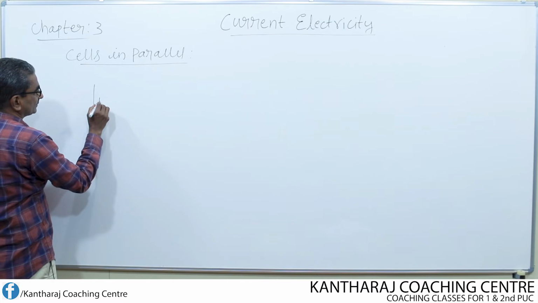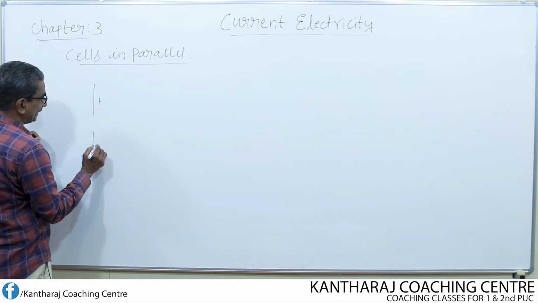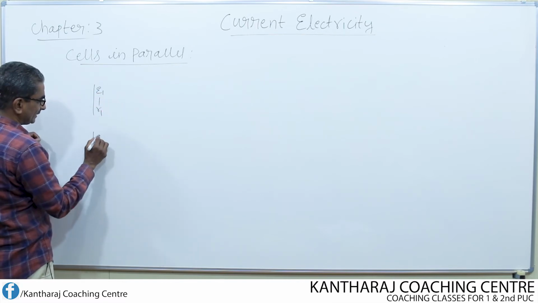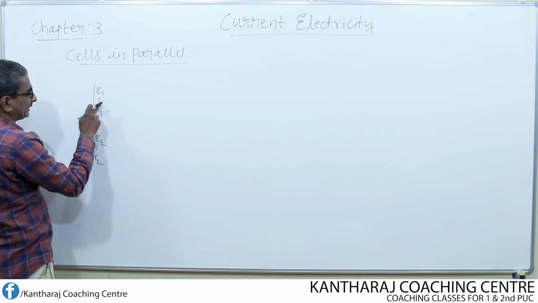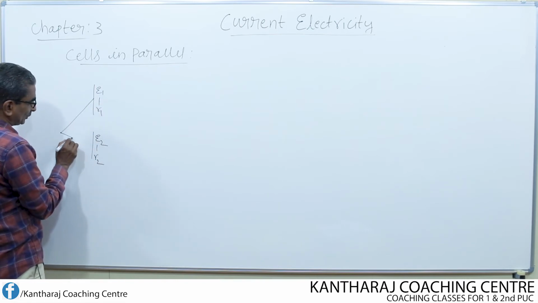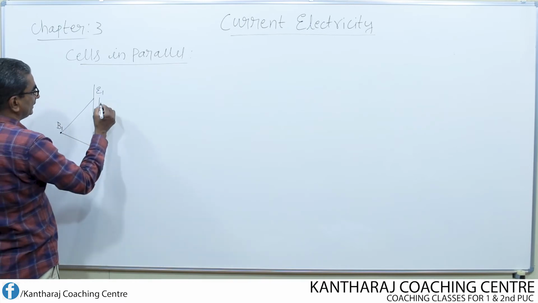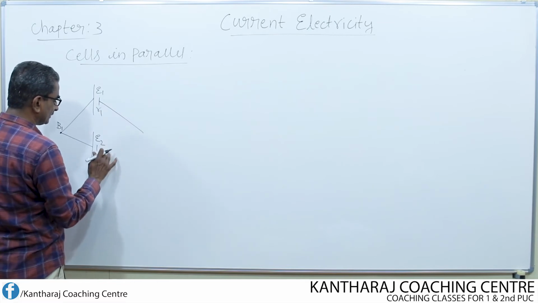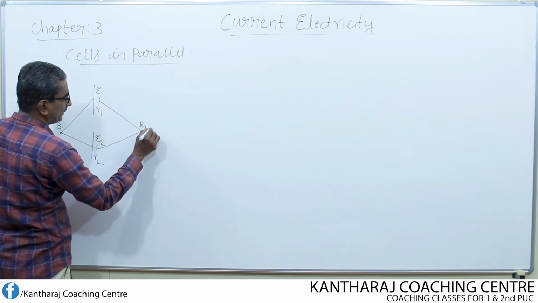These are the two cells, one of EMF E1 and internal resistance R1, the other of EMF E2 and internal resistance R2. So, positive terminal, negative terminal, positive terminal, negative terminal. I connect the positive terminals together to one common point. Let us call this common point B1. Similarly, I connect the negative terminals to another common point. Let us call this point B2.